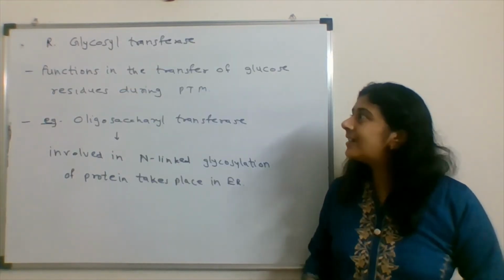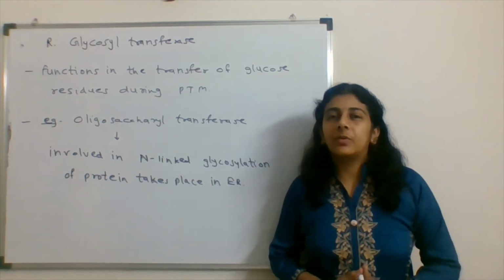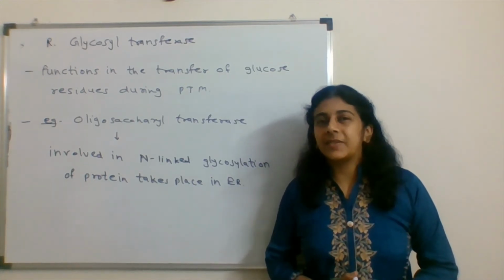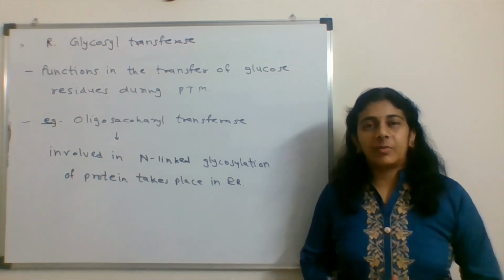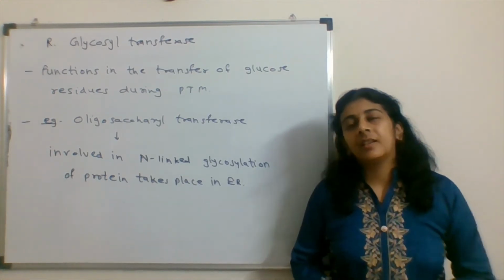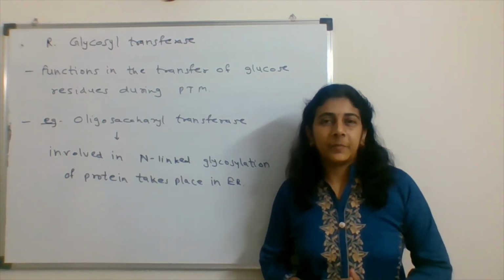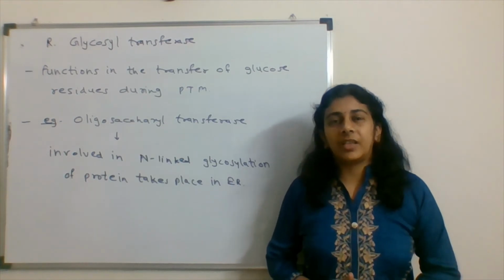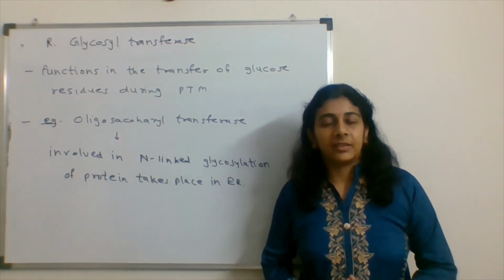The next one is glycosyl transferase. When glucose residues are added on a protein, glycosyl transferases are used there. In post-translational modification, first of all the protein is formed using the mRNA, and then there is an addition of an oligosaccharide chain to the asparagine residue of that protein.